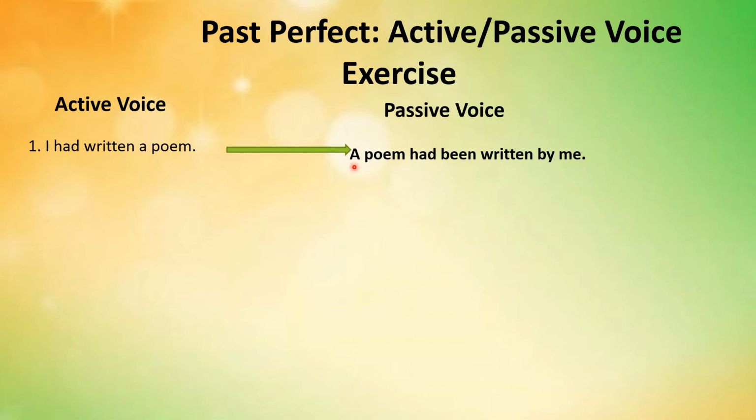You can see that in the given sentence, a poem was the object. So in its passive voice form, we will take it out in the start of the sentence in the place of the subject. We add had been. Written and by are the compulsory addition that we do in all kinds of passive voice sentences. And I becomes me in the passive voice sentence.